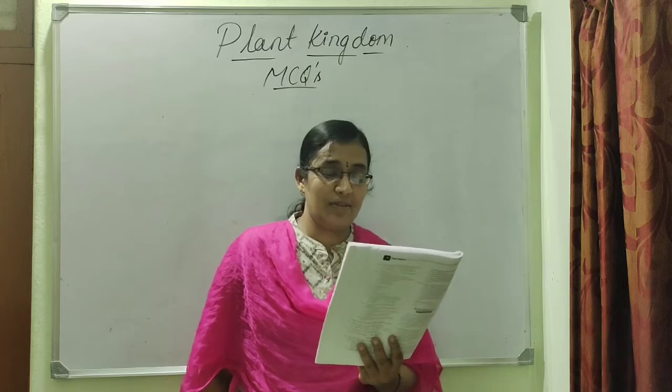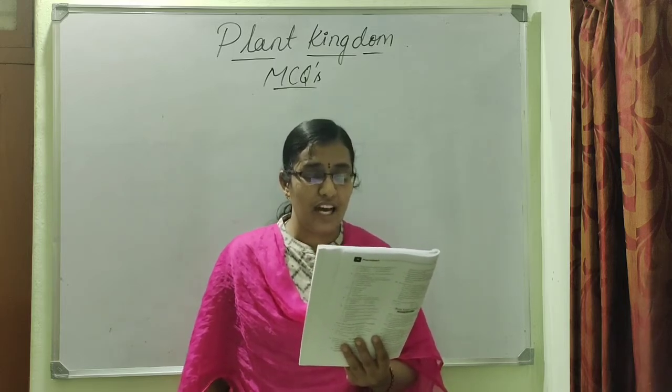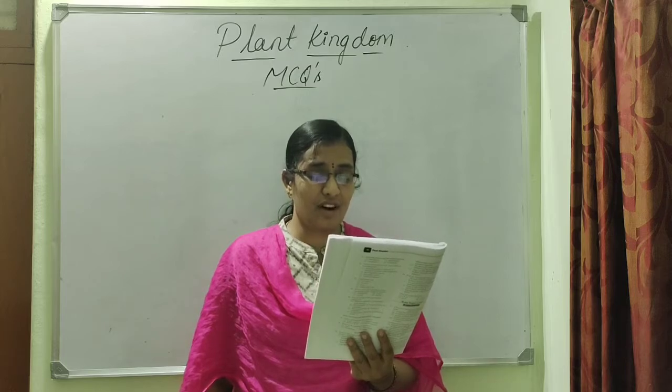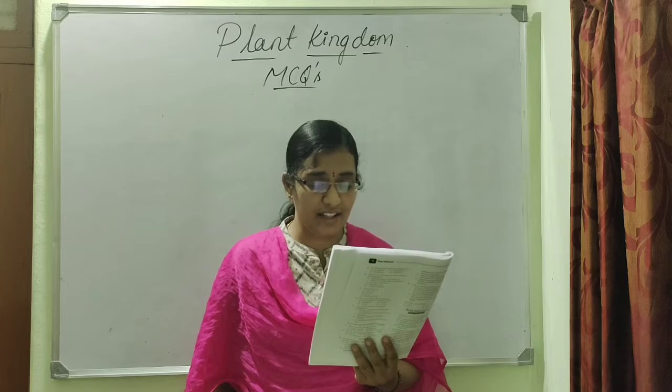And third statement: in Rhodophyceae, Floridian starch is the stored food and the major pigments are chlorophyll A, D and phycoerythrin.